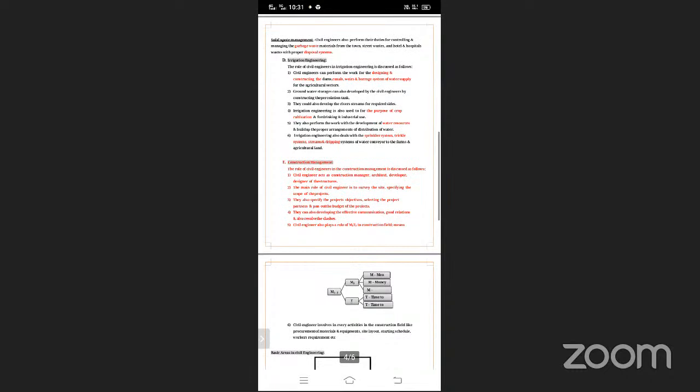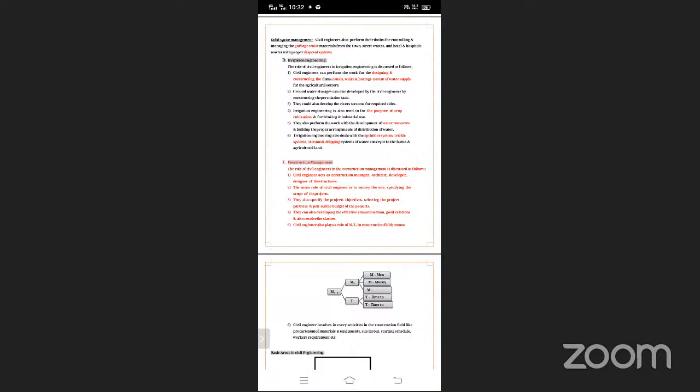Next is irrigation by the sprinkler system, trickle system, and drip irrigation. All these points come under civil engineering. A civil engineer must have knowledge of the sprinkler system and drip irrigation. How we calculate this, we will go into detail when we study irrigation engineering. In this way we know the importance of civil engineering for irrigation also.